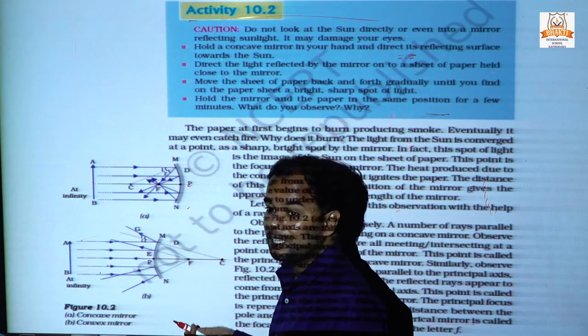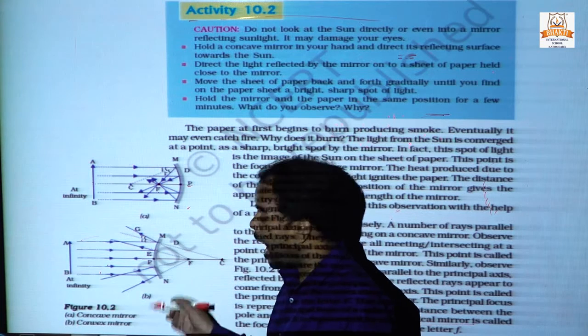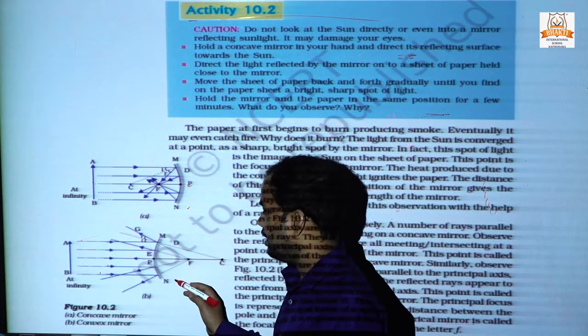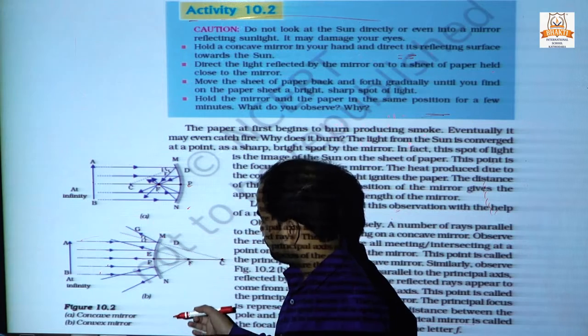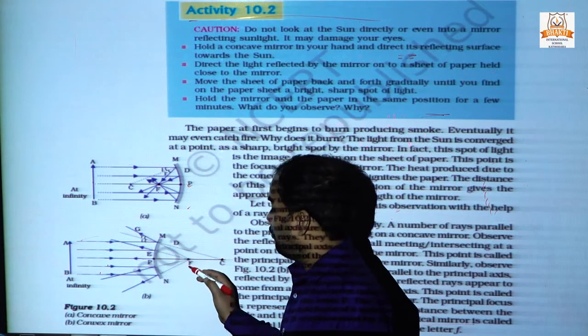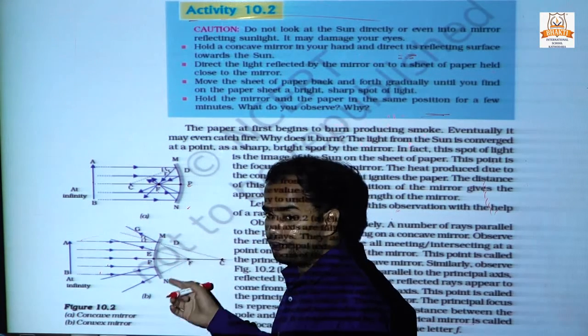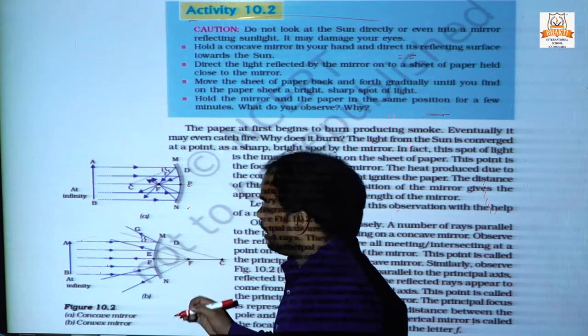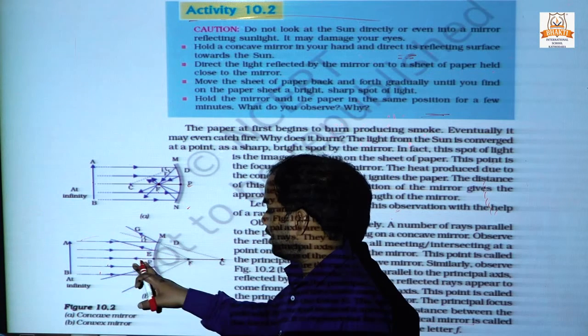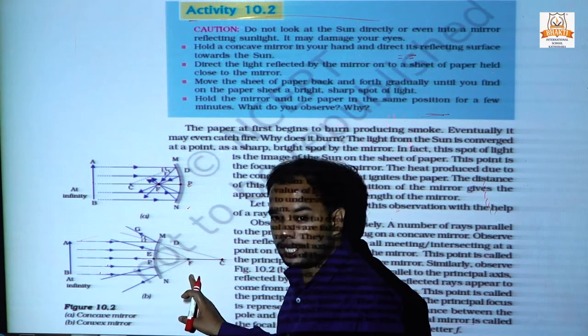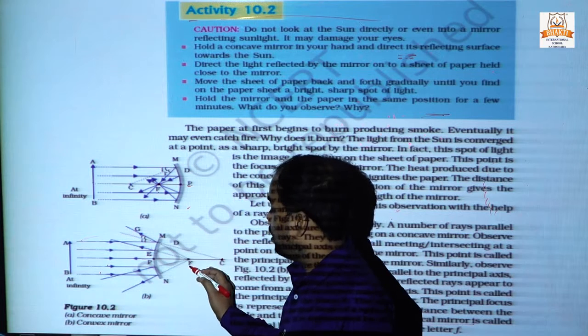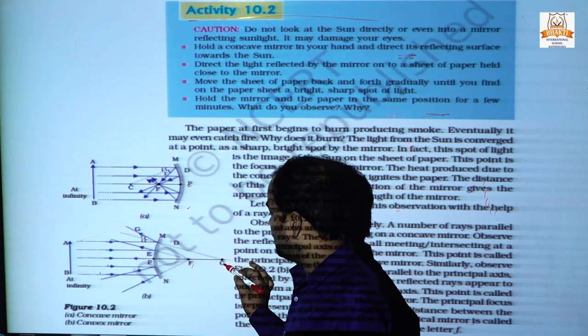This is F. Why is this F? After the reflection, all the rays of light concentrate at the focus and the image forms here, and this is the center.